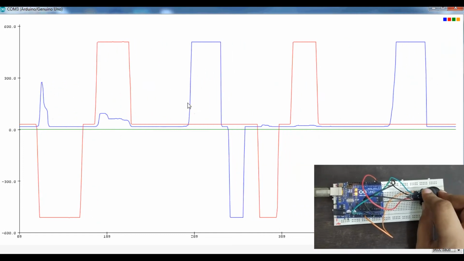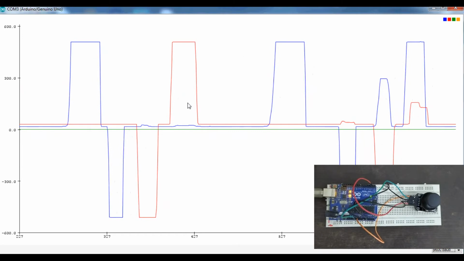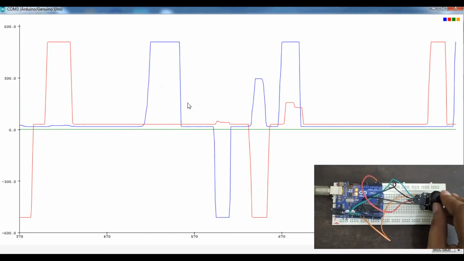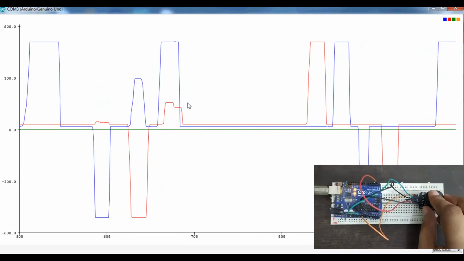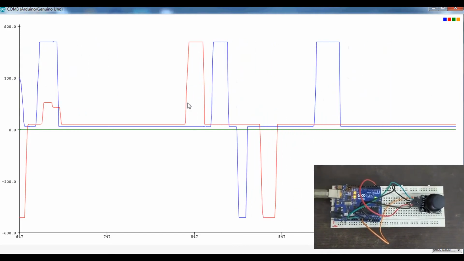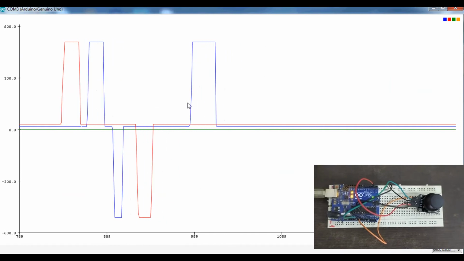So now my point is, I want to convert this analog value into a 4-bit digital value by using the map function, and then I will be using that 4-bit digital value with the transmitter module of the radio frequency, and that's the way I will be controlling my remote control board.